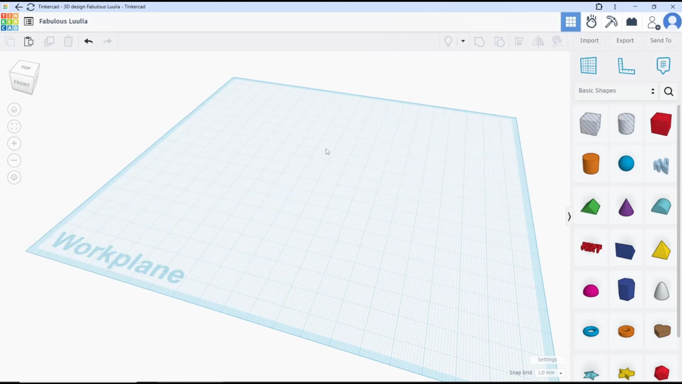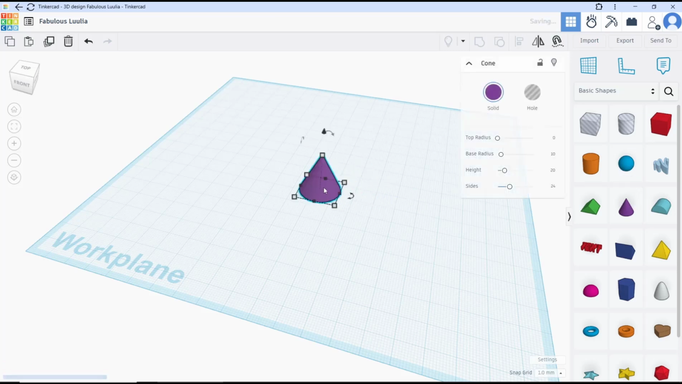Hello everyone, today we are going to learn a basic TinkerCAD tutorial on how to use the pivot connector. As an example, I will insert a cone object and then you can rotate it 180 degrees.